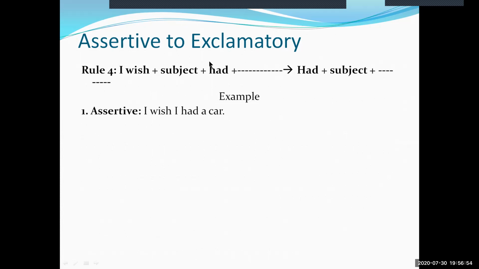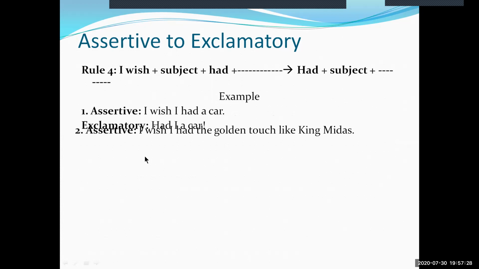I wish I had a car. To make this sentence exclamatory, we need to drop this I wish from the sentence and take this main verb here, had, to the beginning of the sentence, then the subject and the predicate, the remaining part of the sentence. So the sentence will read, had I a car. That is the exclamatory form of this sentence given at example 1.